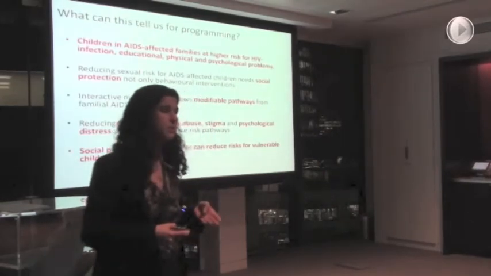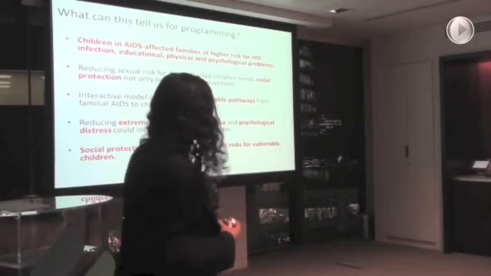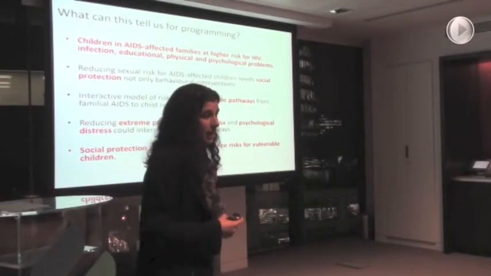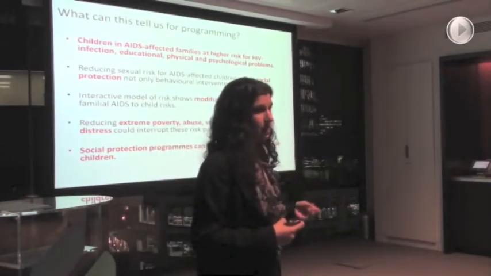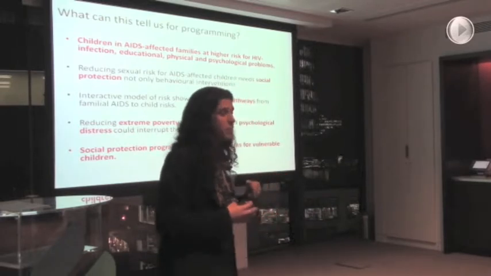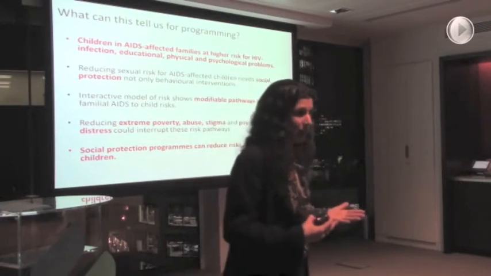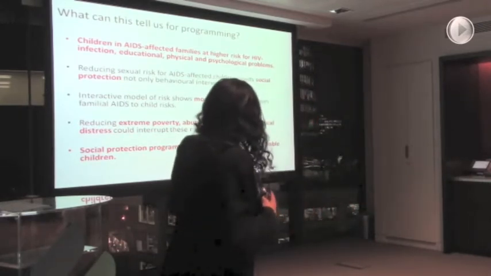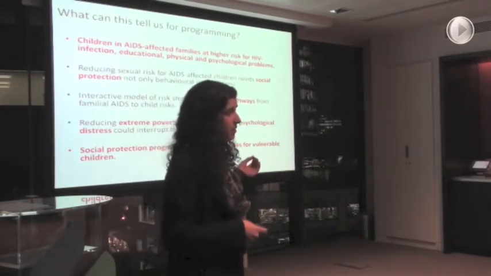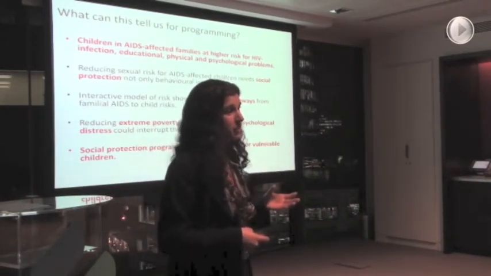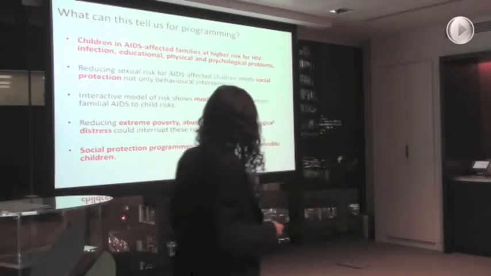So what can this tell us for our programming, for our interventions, and for our decisions about what we support? It tells us that there's very clear evidence that children in AIDS-affected families are at massively higher risk. I think there's no point now at which we can argue that that's not happening. It also tells us that reducing particularly sexual risks for AIDS-affected children needs more than just behavioural interventions. It needs social and psychological interventions.